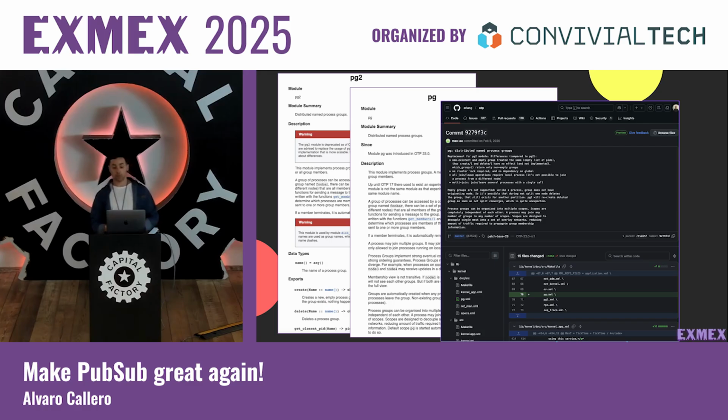This is the commit that added PG into the Erlang repo. Here you can find all the information. For example, this was added in February 2020, and maybe the font is a little small, but this section is comparing the difference between PG and PG2. We already mentioned some of them, like the improvements when we work with large clusters, but here in this commit you can have all the information.